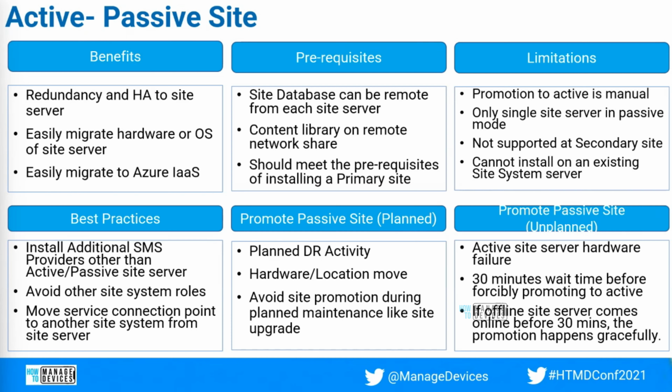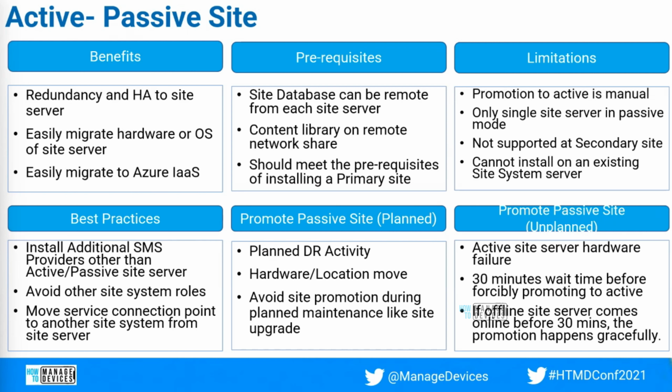So what are the benefits of an active passive site? It gives redundancy, that is obvious, and that is the main benefit. And if you're looking at migrating hardware or OS, that is one of the best methods, I would say. If you are planning to migrate the hardware of the primary site or the CAS site, you can use the active passive method to bring in the new server as passive.